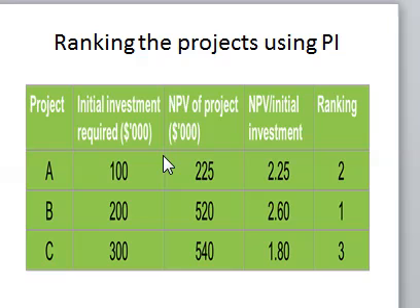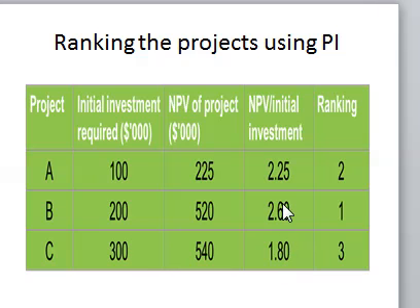So when we are dealing with this, the first step is to rank the projects. And how are you going to rank the projects? You are going to calculate the profitability index of each project. Remember what we said: to calculate the profitability index, we have looked at the 2 formulas. The first, you get the net present value of this project divided by the initial investment. You get 2.25. The second, you get this. The third, you get 1.8.